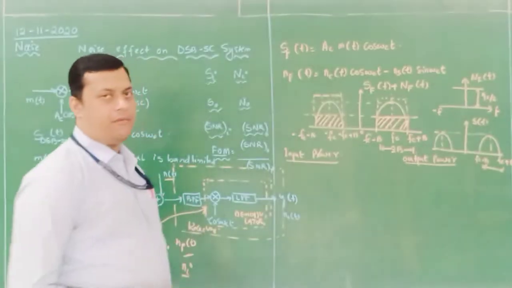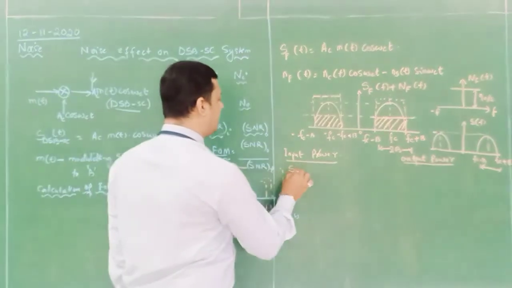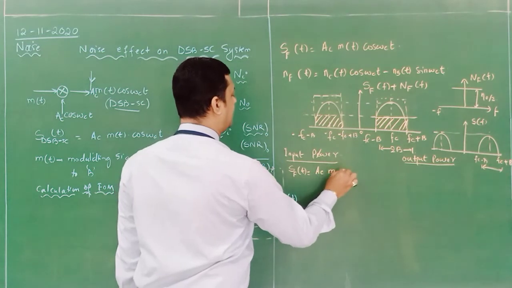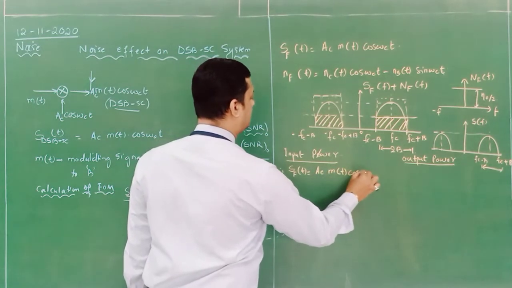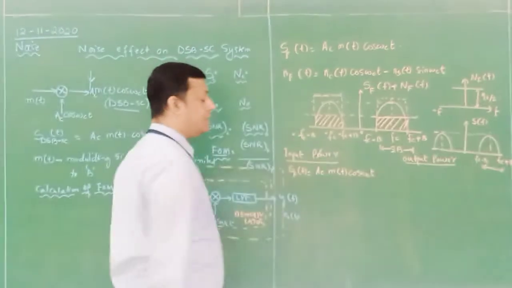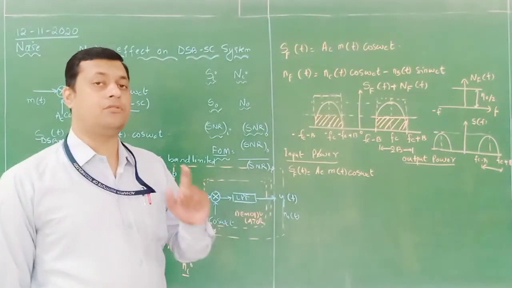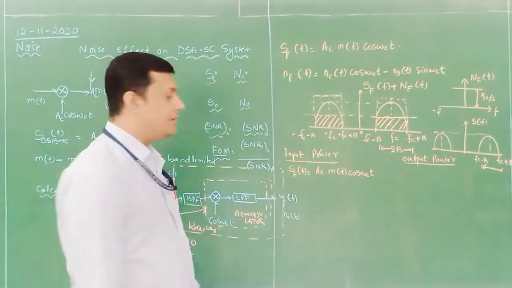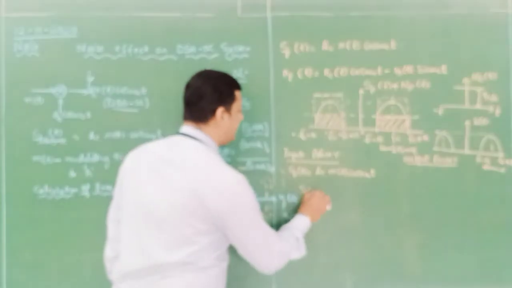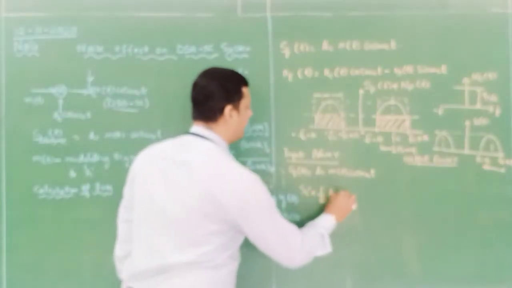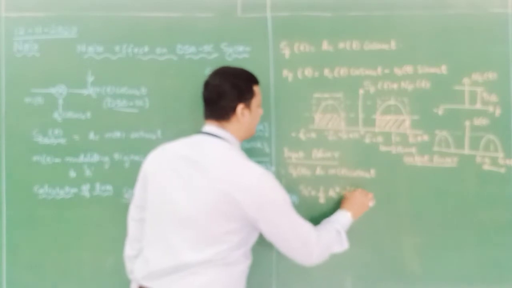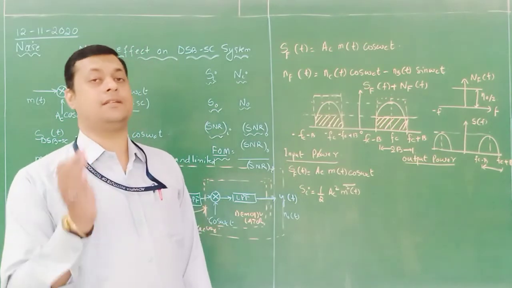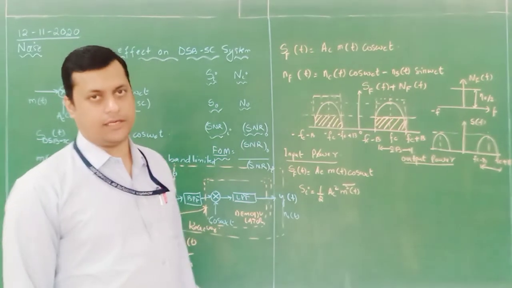Okay. So input power, how we will calculate? First I need to write what is my input, SF of t, it is AC m of t cos omega ct. Now power depends only on the amplitude component. So amplitude is how much? AC and m of t. So input signal power is half AC square into m square of t whole bar, because this is my amplitude. So this is the input signal power to the demodulator.